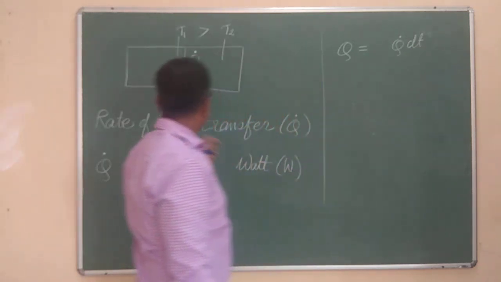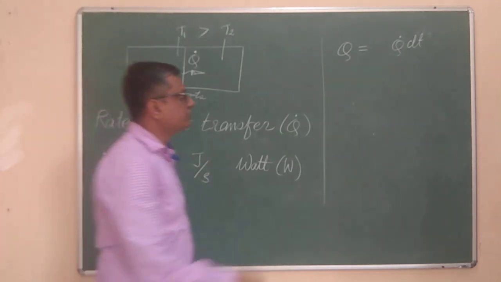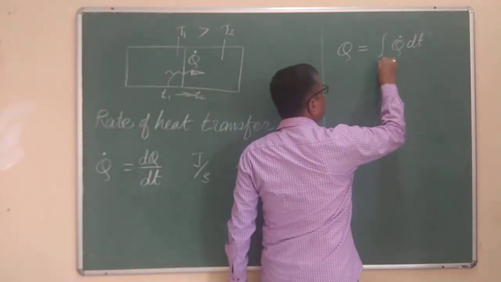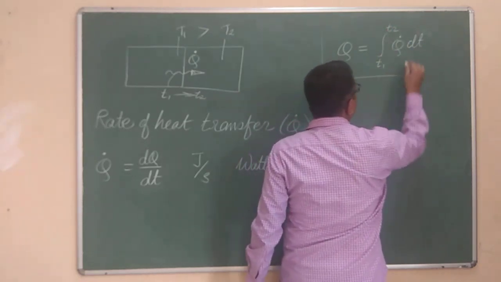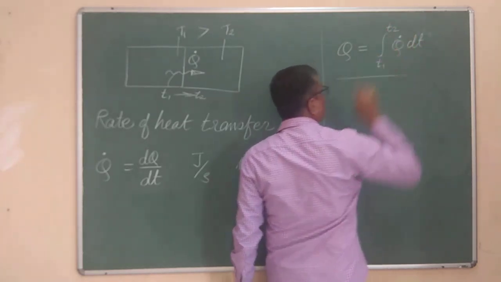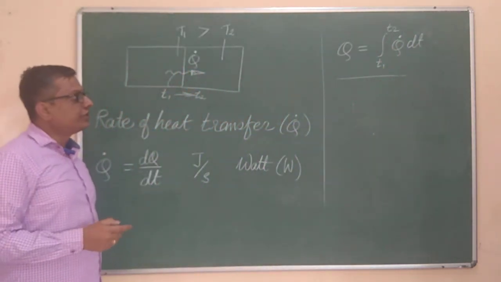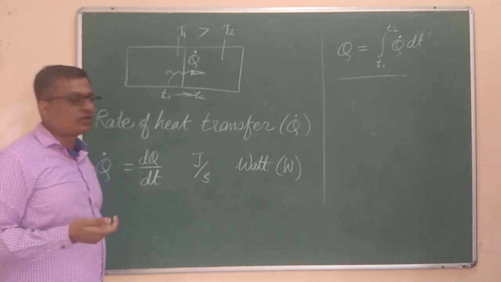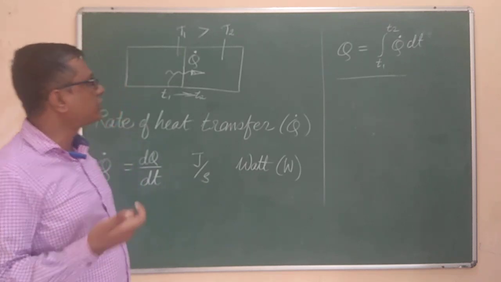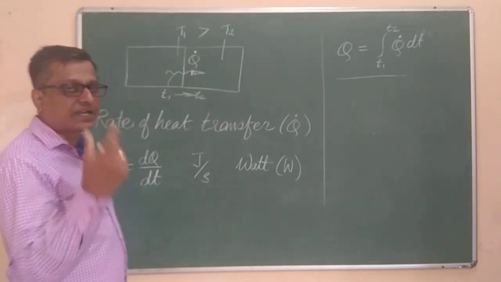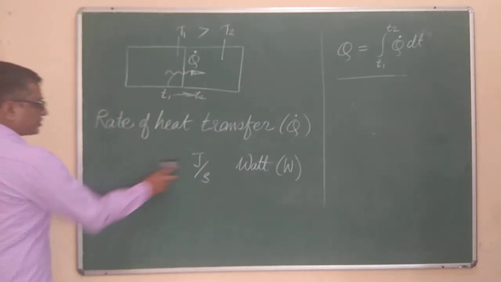But if I want to get the total heat transferred from time t1 to t2, then I need to integrate this within the limits t1 to t2. Remember that there is a dot over the head of Q, that is the rate of heat transfer, into dt. If we take the integral within the limits t1 to t2, we will get the total heat transferred from one body to another within that given time, from t1 to t2. So this is all about the rate of heat transfer.